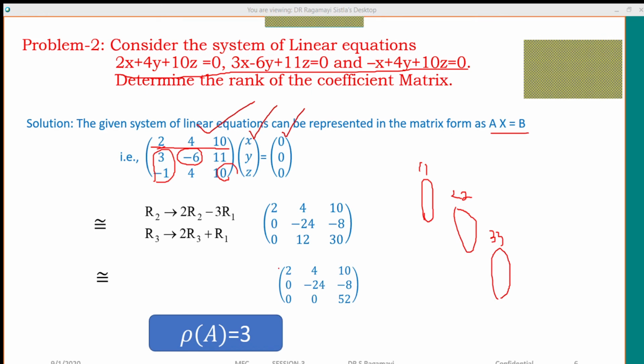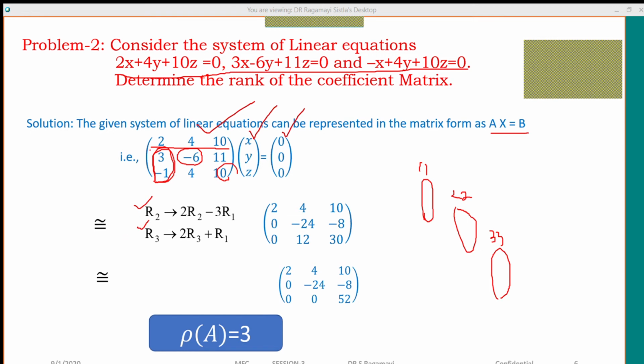So I want to concentrate on the coefficient matrix only, and I have to reduce this coefficient matrix into echelon form. See, I repeat the working procedure once again. Take the 1 position element. What is the 1 position element here? 2. Taking the 1 position element, make the below elements 0, using row operations only.